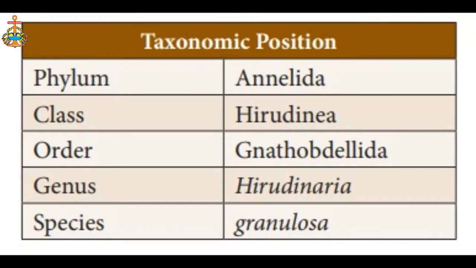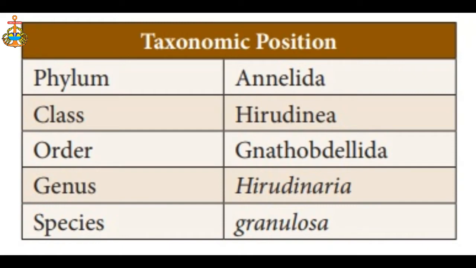First of all, we have to understand the taxonomic position of the Indian cattle leech. The phylum is Annelida, the class Hirudinea, the order Gnathobdellida, the genus Hirudinaria, and the species granulosa. All the worms, especially the segmented worms, come under the phylum Annelida. This is the basic taxonomic position of the Indian cattle leech.